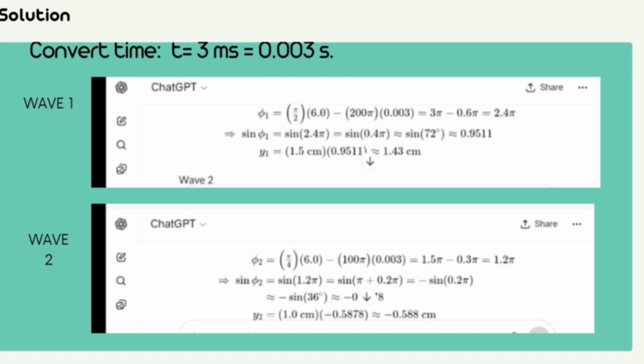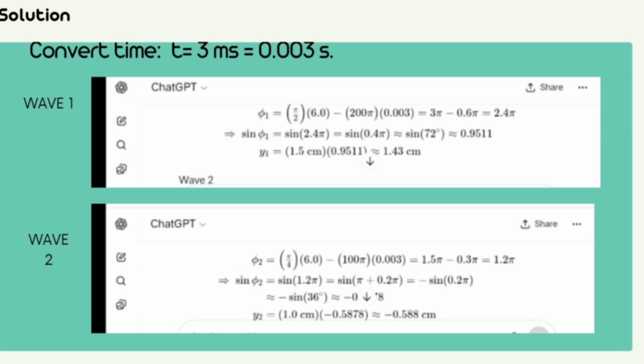Next, the wave equations are used to find each wave's displacement. For wave 1, the equation includes its amplitude, angular frequency, and phase angle. The computation shows how the sine function is applied. y1 equals 1.5 cm times sine 2.4 pi, which gives approximately 1.43 cm as the displacement of wave 1.